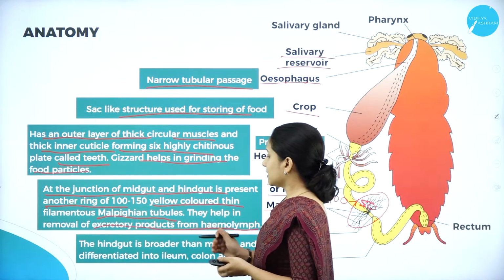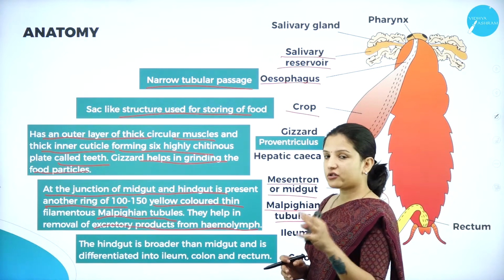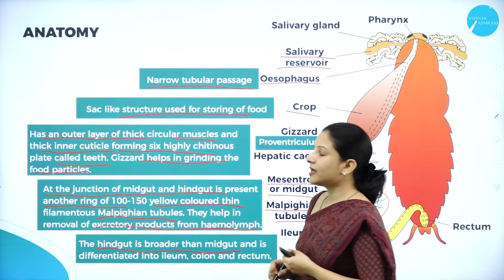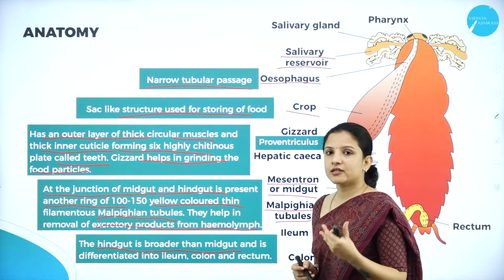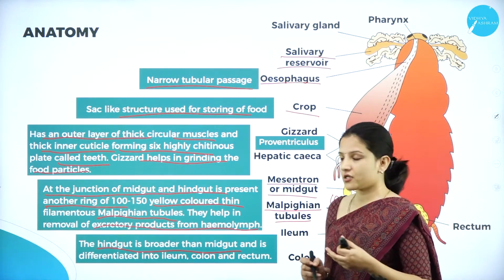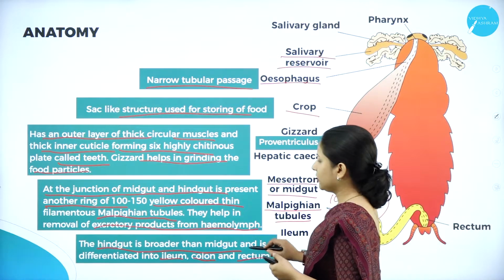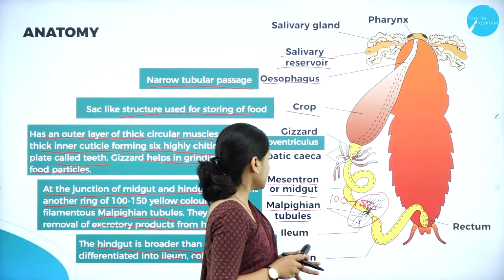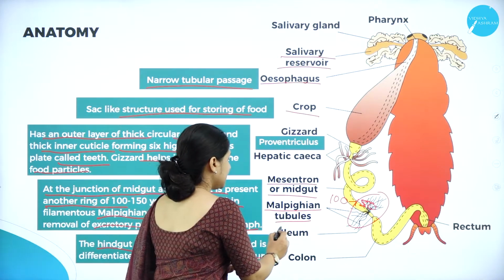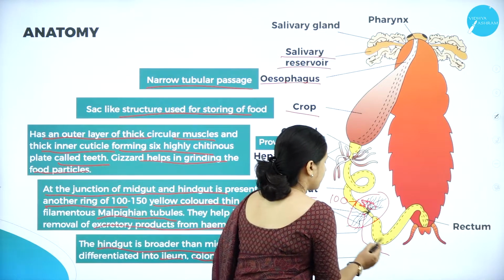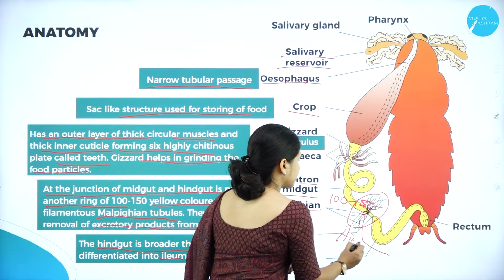Next, the hindgut. When compared to the midgut, the hindgut is broader, and it is differentiated into the ileum, colon and the rectum. All these together form the hindgut.